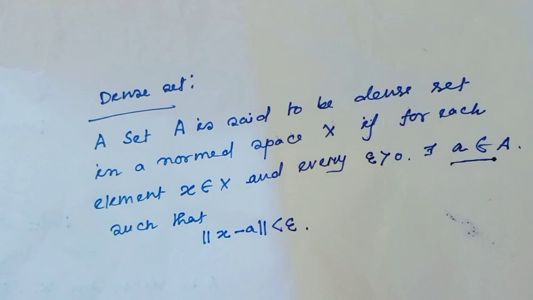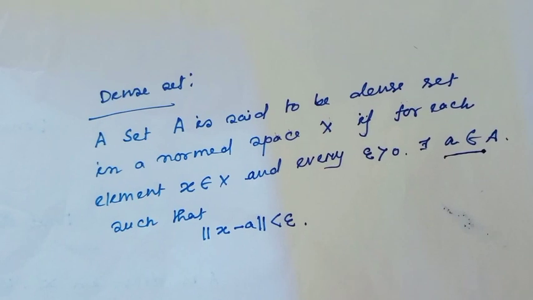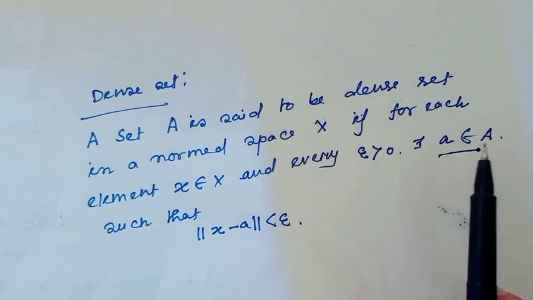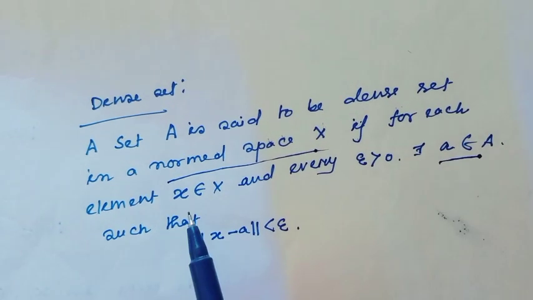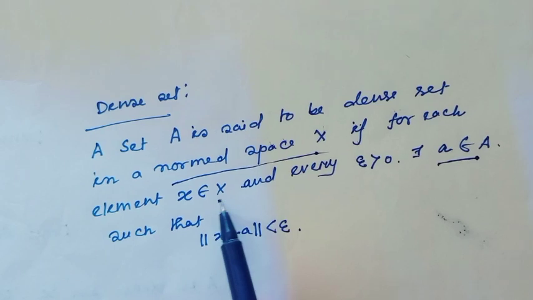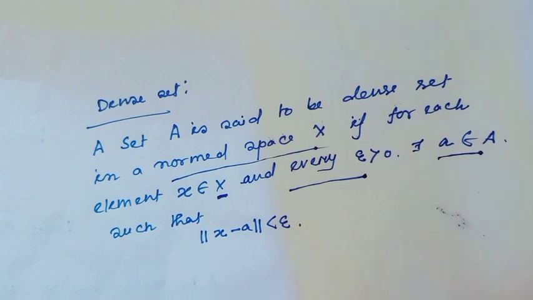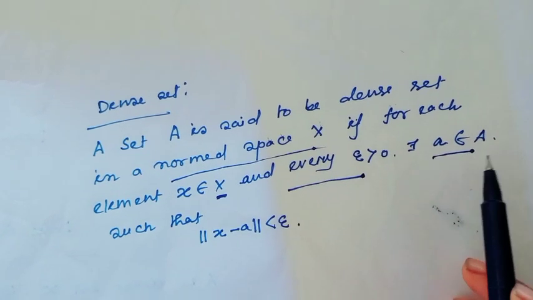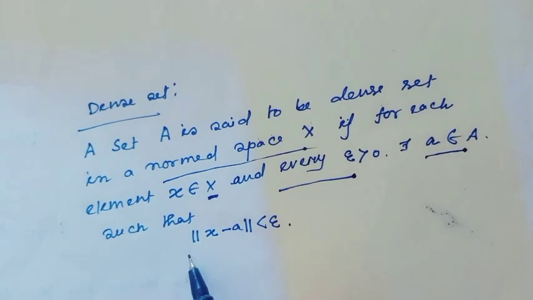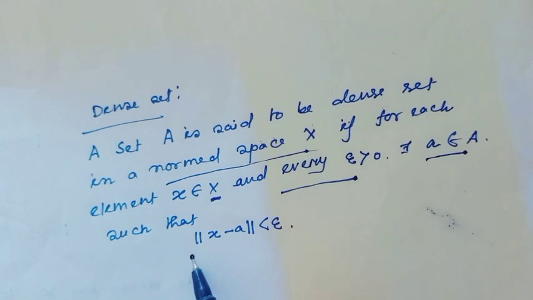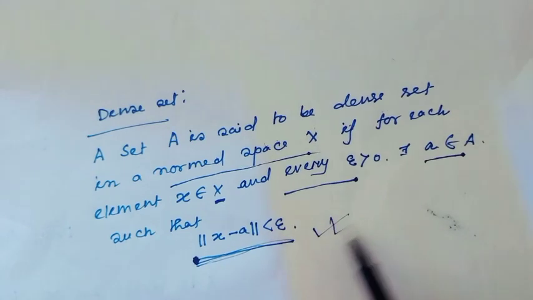In a normed linear space, the definition is of this type: a set A is said to be dense in the normed linear space X if for each element x in X and for every epsilon greater than 0, there exists at least one point a belonging to A such that, since it is a normed space, the norm of x minus a is less than epsilon. This is the definition of a dense set in a normed space.